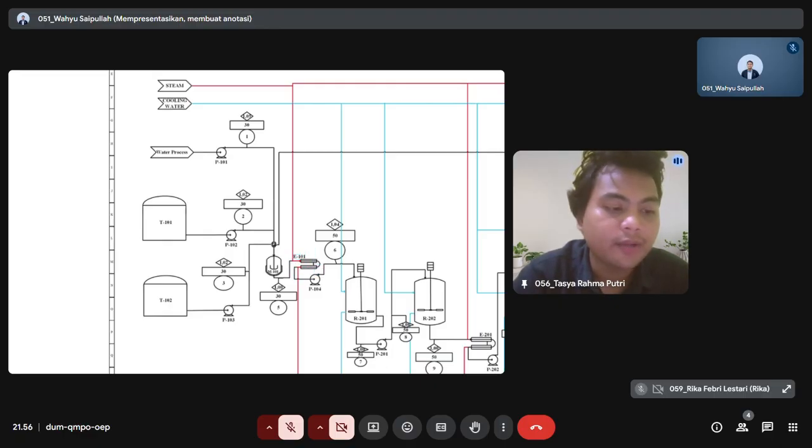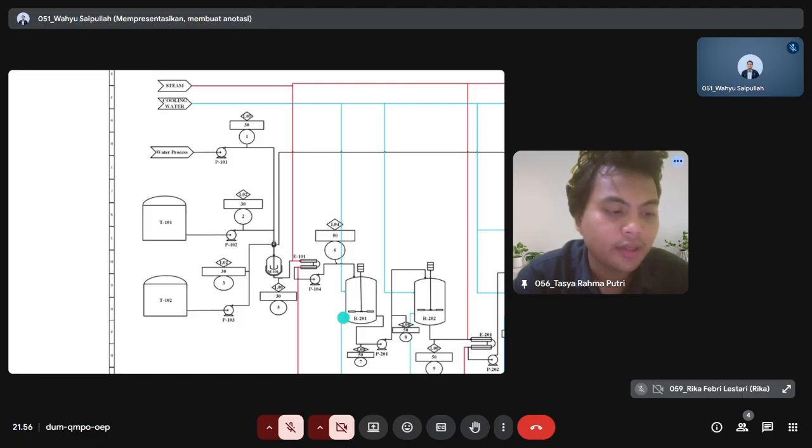The combined feed goes to heater E101. In this heat exchanger, the stream is heated using steam, so the temperature is suitable for reaction. After E101, the stream is pumped by P104. The pump increases pressure and sends the stream to the reactor section.